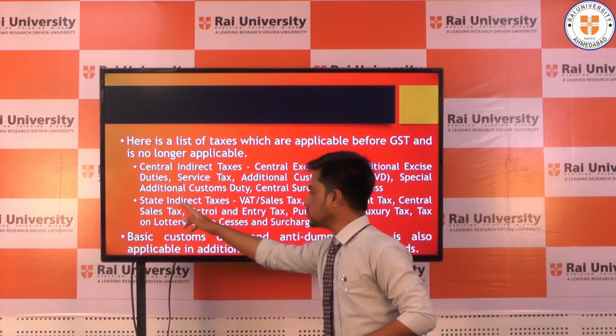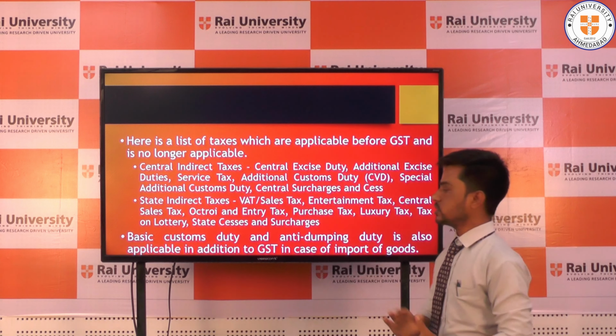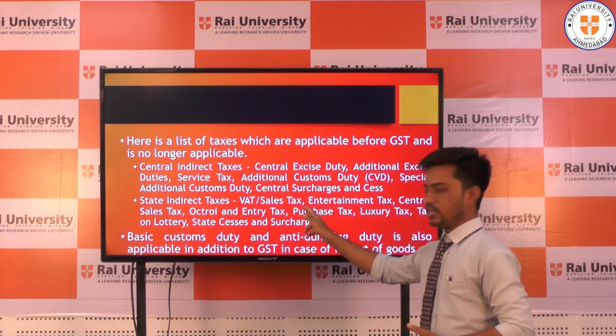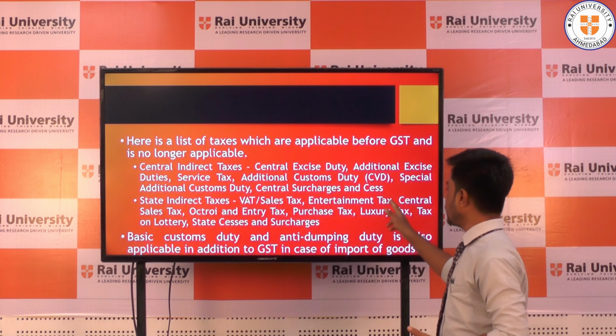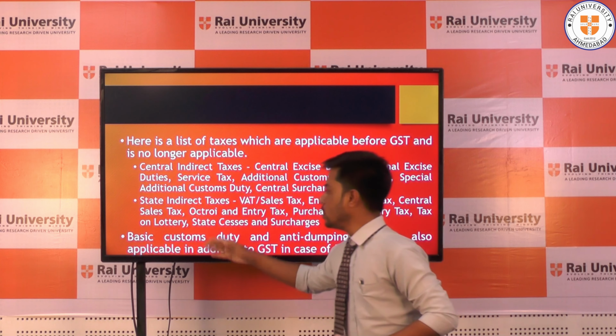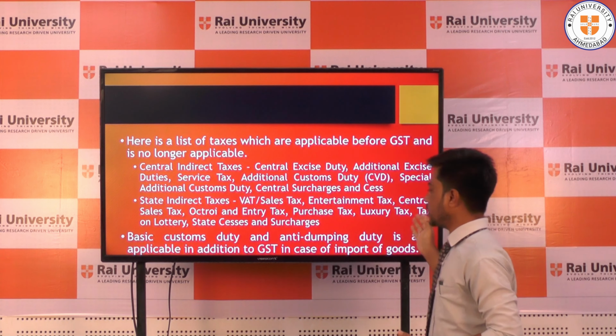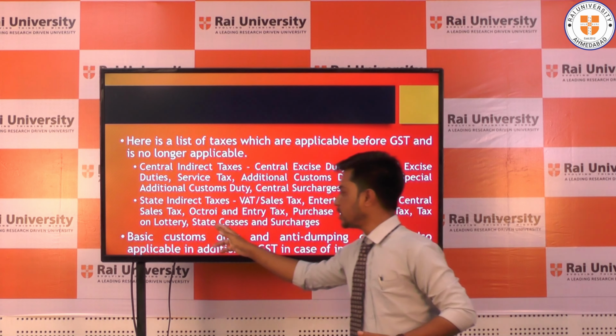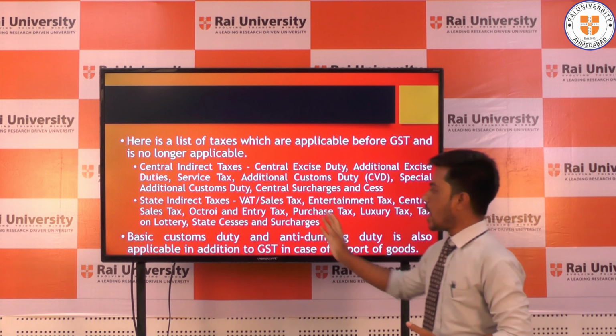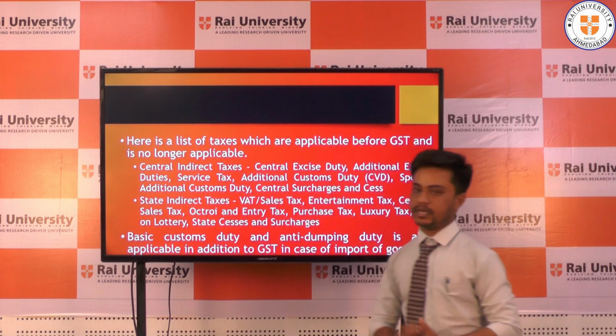Then state indirect taxes: VAT and sales tax, entertainment tax, central sales tax, octroi and entry tax, purchase tax, luxury tax, tax on lotteries, taxes and surcharges are involved in the state indirect taxes.